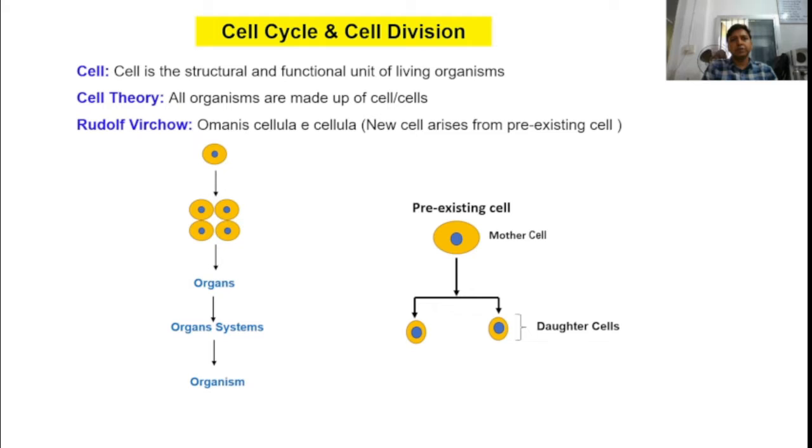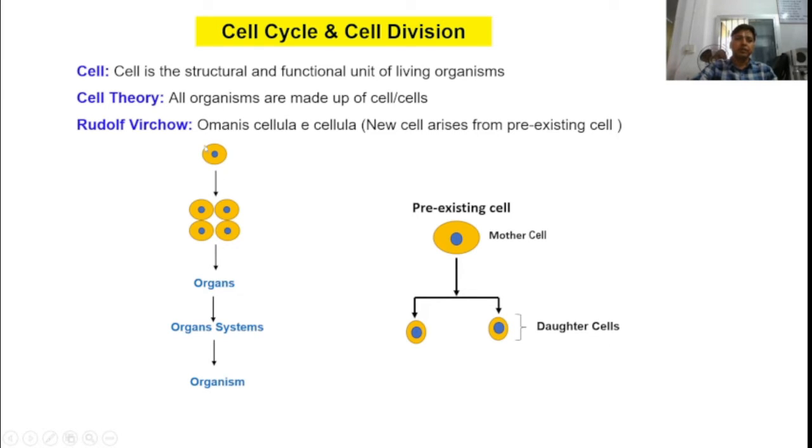Today I am going to talk about cell cycle and cell division. We all know that cell is the structural and functional unit of living organism. And cell theory says that all organisms are made up of cell or cells. But the origin of new cell is given by Rudolf Virchow, and he said omnis cellula e cellula, and the meaning of that sentence is that new cell arises from pre-existing cell.